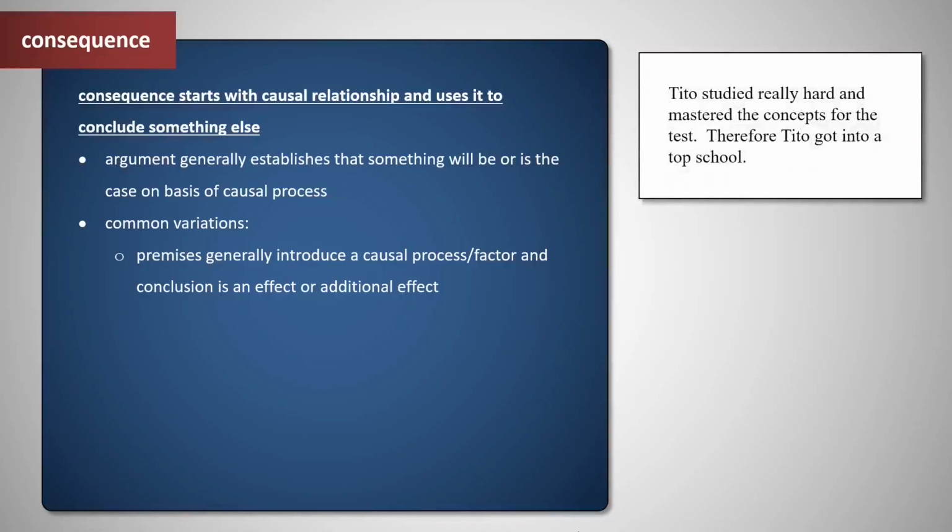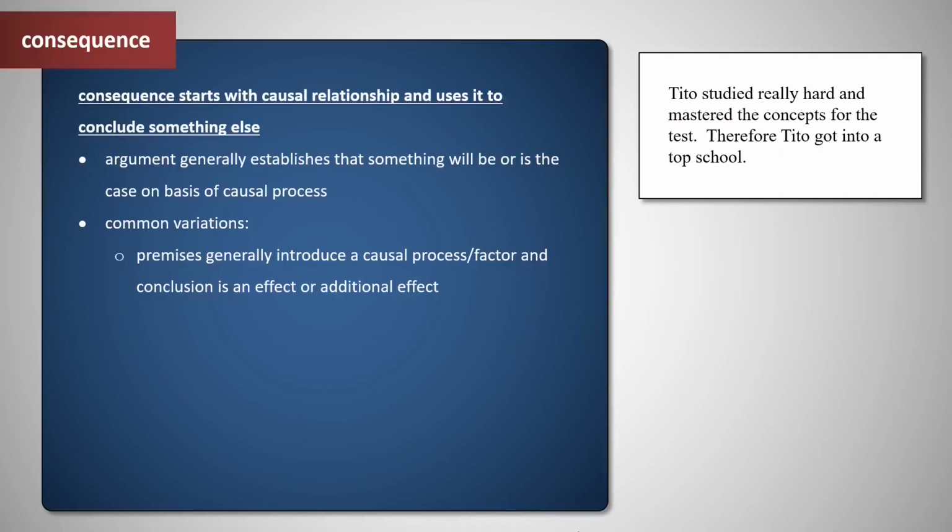So, common variations are the premises generally introduce a causal process or a causal factor, and the conclusion is an effect or an additional effect to the process. For example, Tito studied really hard and mastered the concepts for the test. Therefore, Tito got into a top school. The premise is that Tito studied really hard and mastered the concepts, and we can think of that as a causal factor in that it's a factor which produces an effect. If you study very hard, you're going to get a very good score, for example. A conclusion could have been Tito got a good score, which is an example of an additional effect. If you get a good score, then that's an effect from studying. That is what is caused by studying. But that in turn can also cause you to get into a good school.